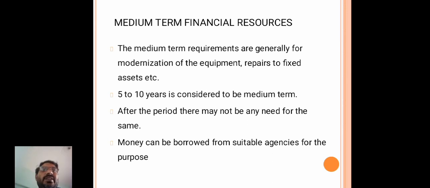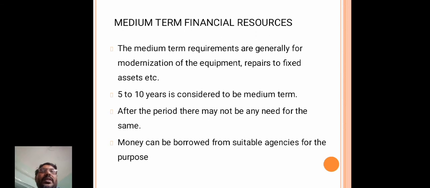5 to 10 years is considered to be medium term. So after the period there may not be any need for the same. Money can be borrowed from suitable agencies for this purpose. The long term capital is procured, arranged, by issuing shares. There are different kinds of shares: preference shares, equity shares, and deferred shares.